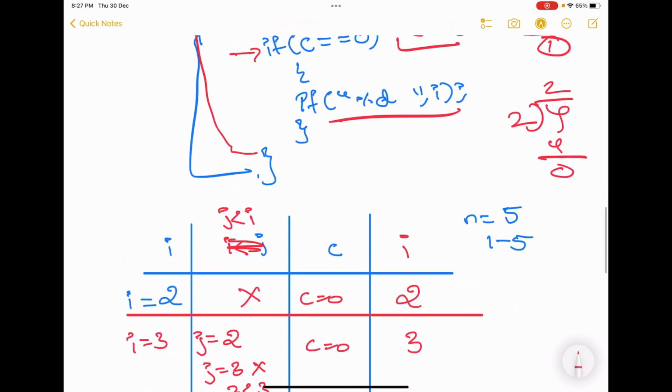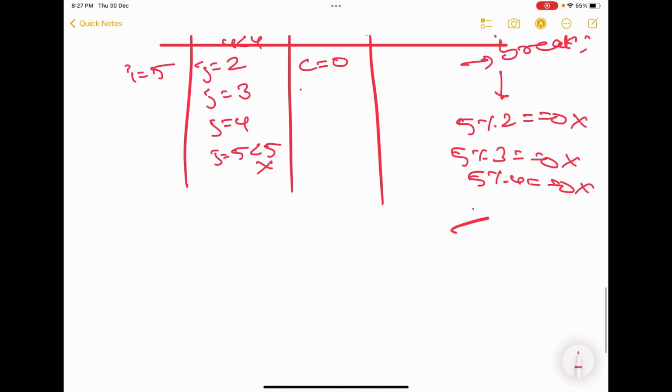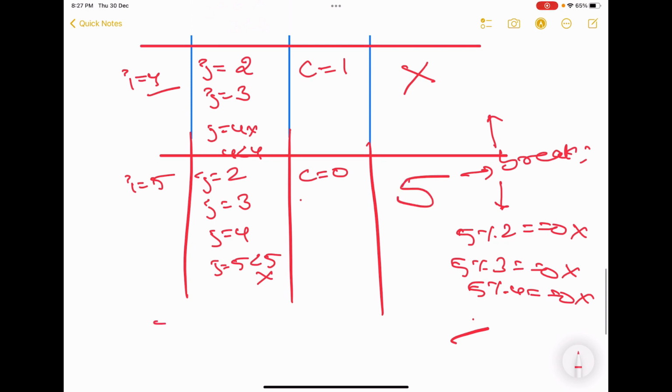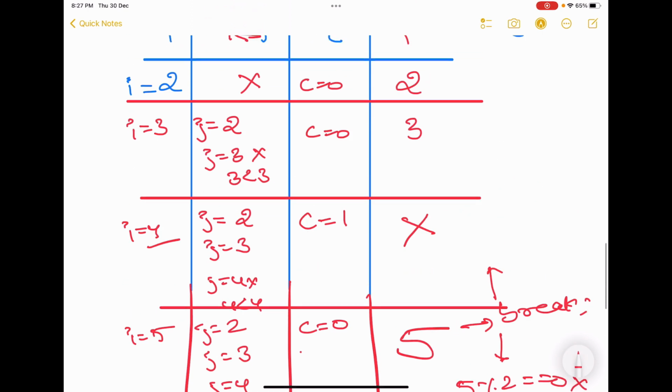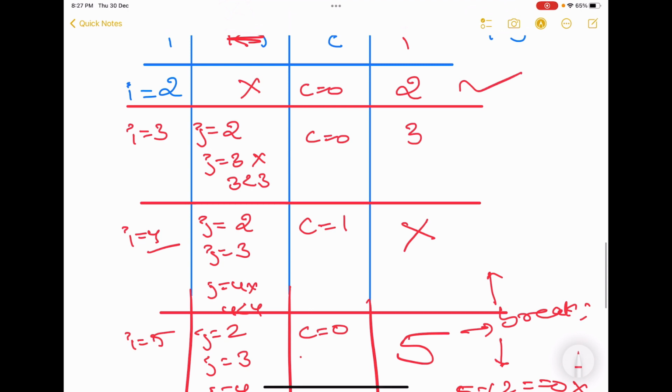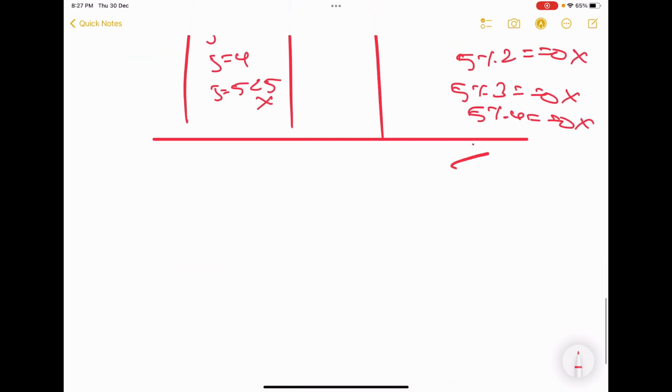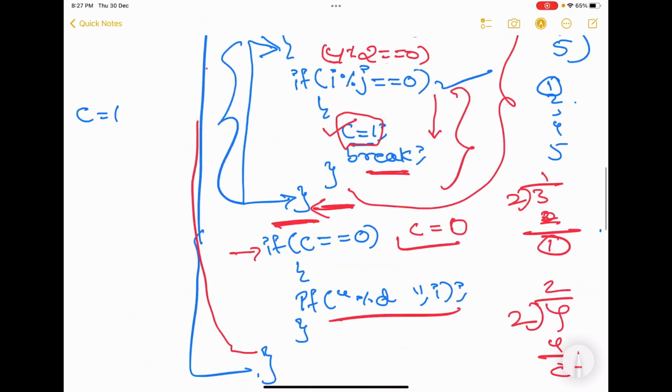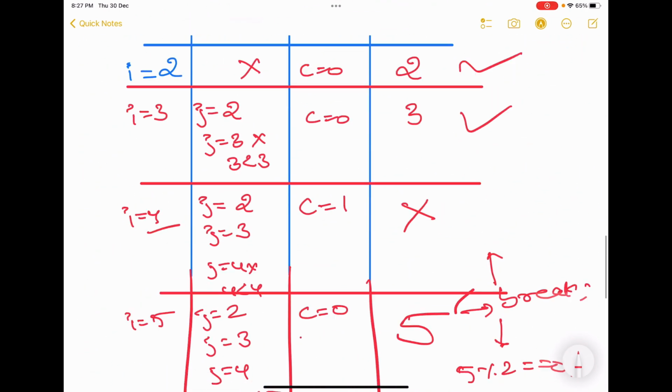Will we print the value of i? Yes, we will print the value of 5 here. Done. So what are the values we can print? Did we print 2, 3 and 5? The given range was 1 to 5 and the values we printed are 2, 3 and 5. Are these all prime numbers or not? Yes, these are all prime numbers. So this is the simplest logic you can apply to print prime numbers.